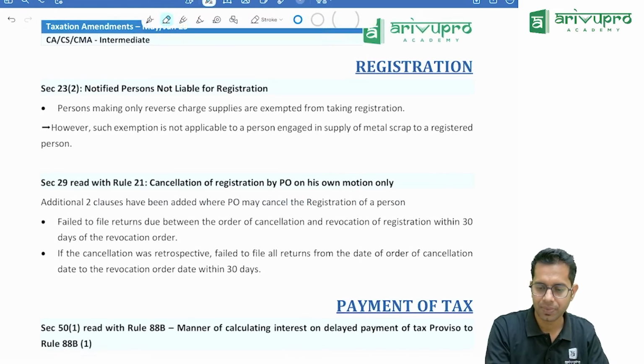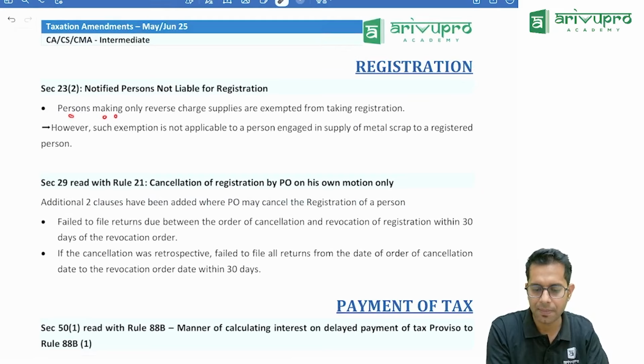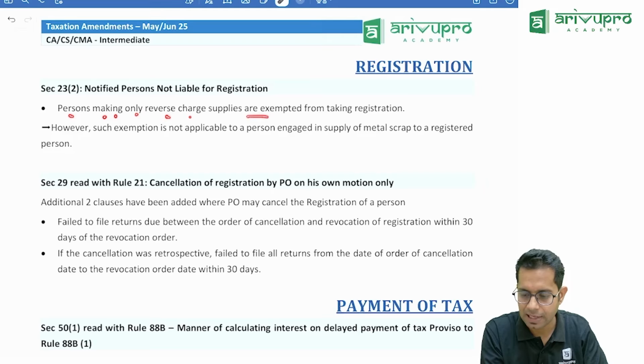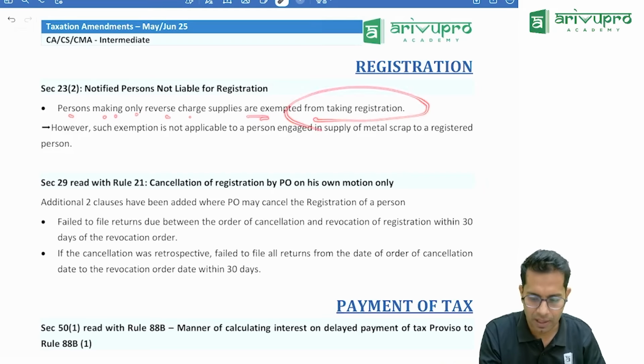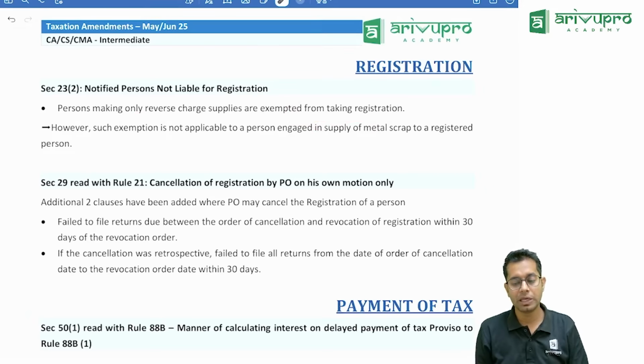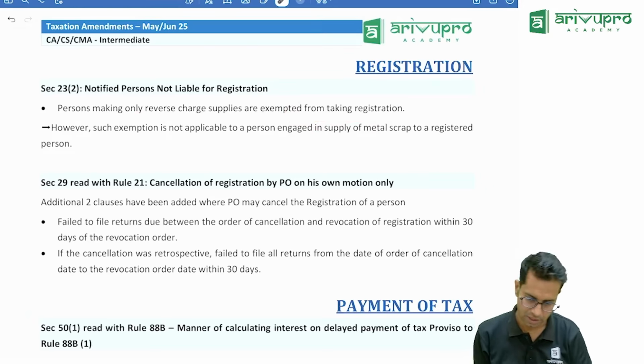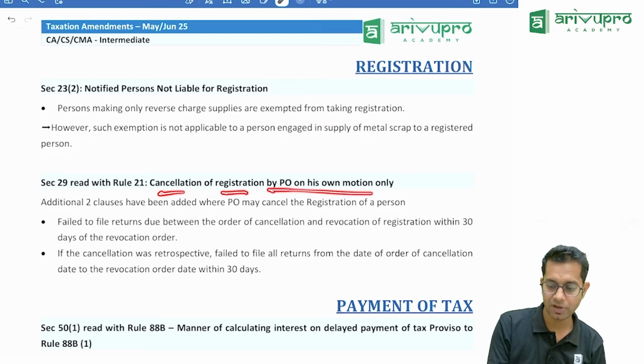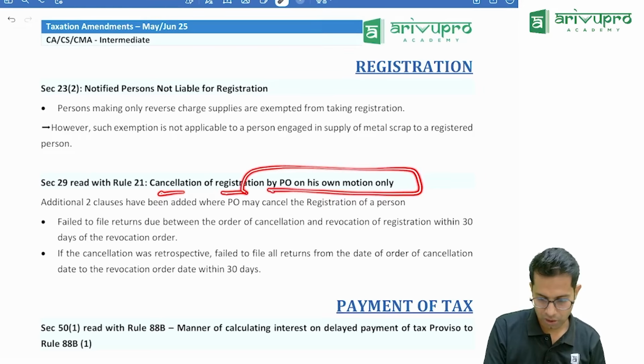Registration chapter. In registration chapter, persons making only RCM supplies are exempted from taking registration. This is something which we know. If you are a person who is making only exempt supply, you don't have to take registration. Right.